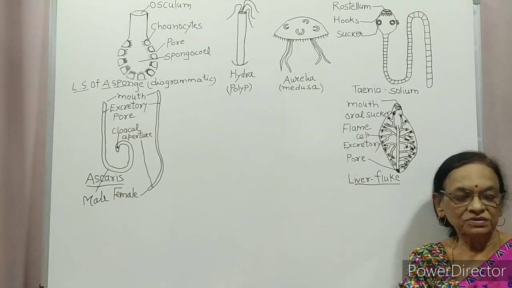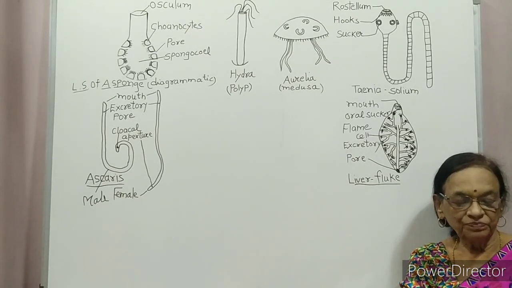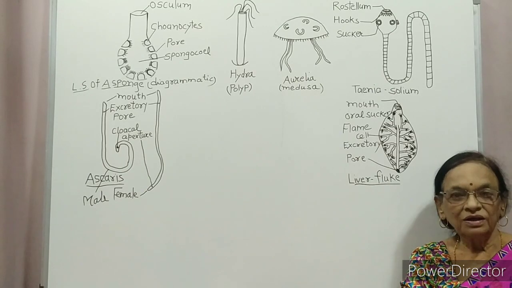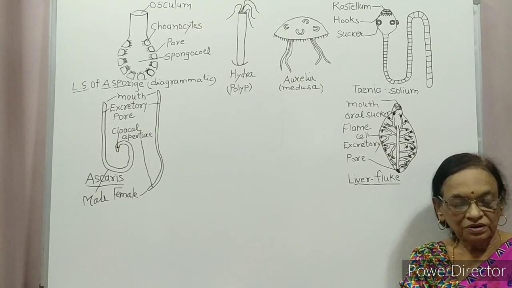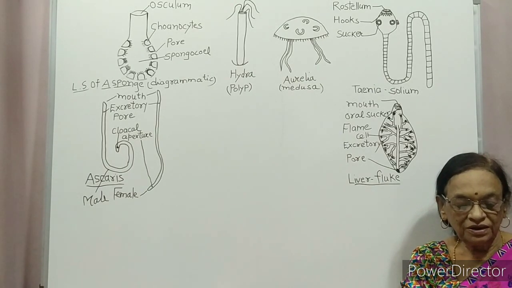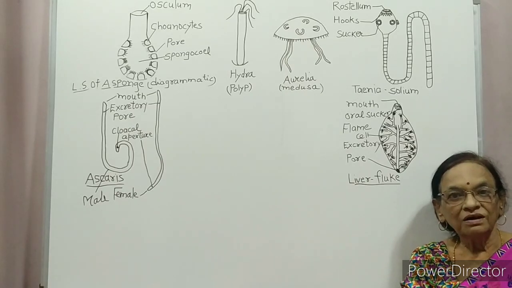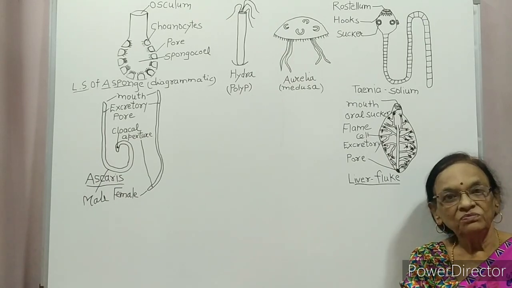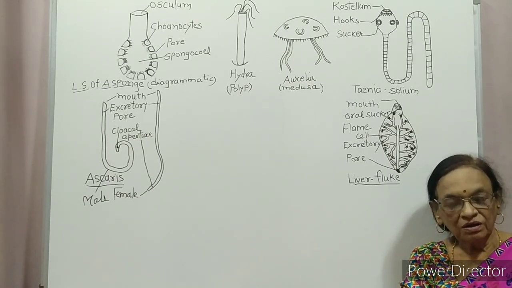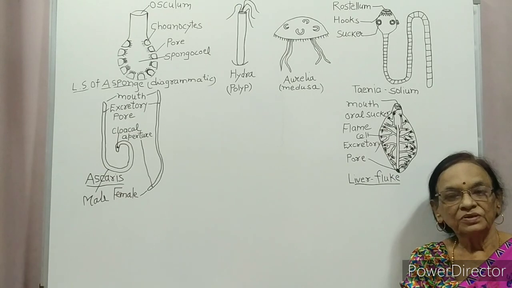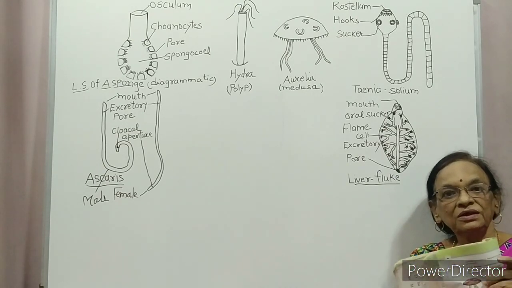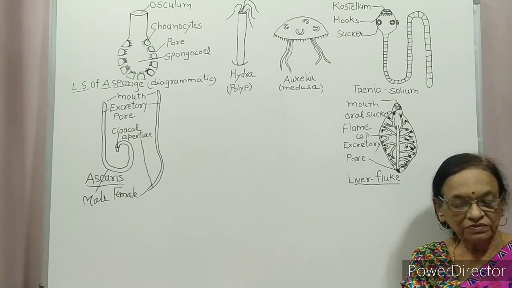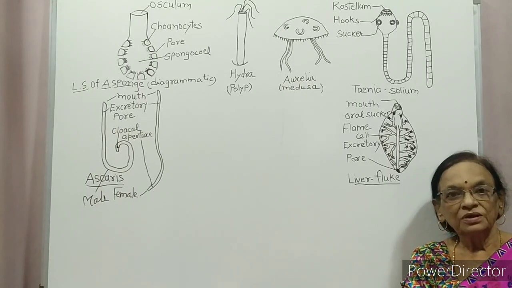Next phylum is Ctenophora. Ctenophora are also diploblastic animals which are radially symmetrical. Common name is sea walnut or comb jelly. Habitat: they are exclusively marine.